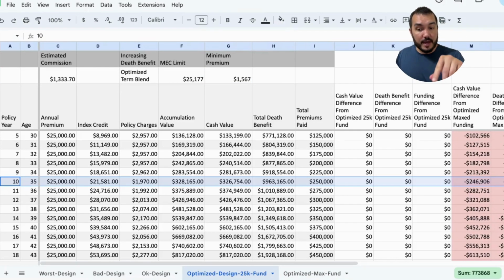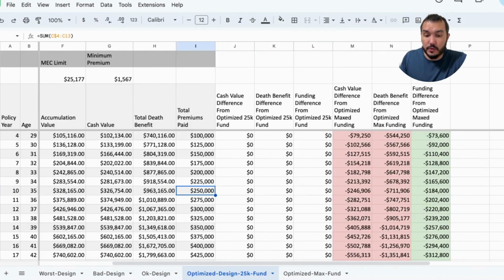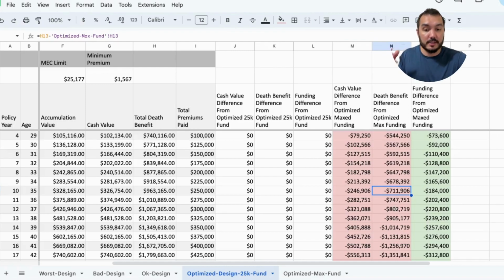We've put in 250,000. We've got 326,000 in cash value. But let's compare now to the optimized max funding with the max term blend. So this will have put in $184,000 less into this policy, but this will also have almost $247,000 less in cash value at this year 10 mark, and 711,000 or almost 712,000 less in death benefit. So it starts to pull apart, and we're going to see that as we go on.